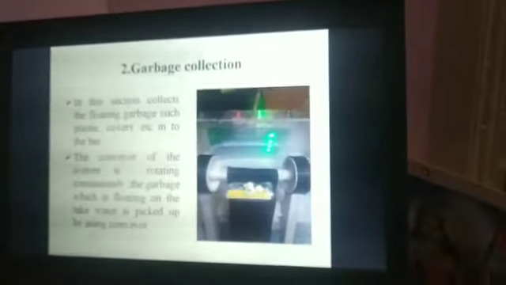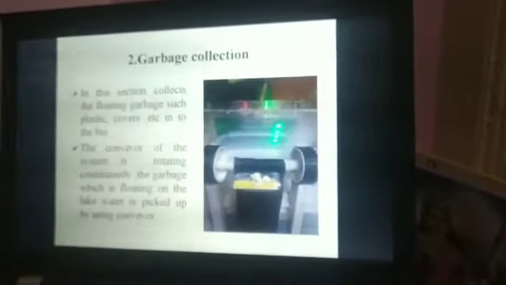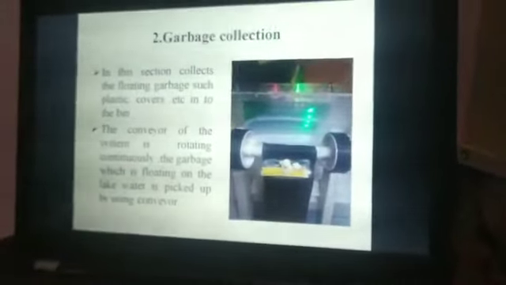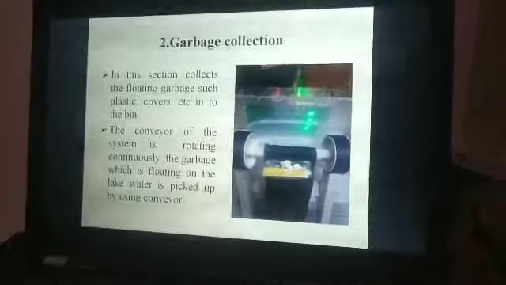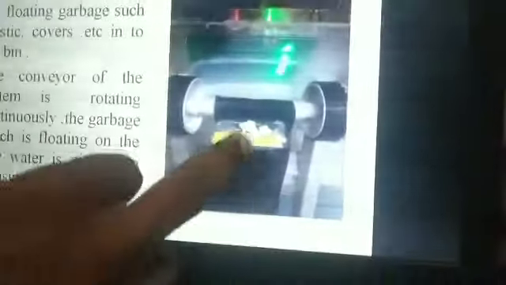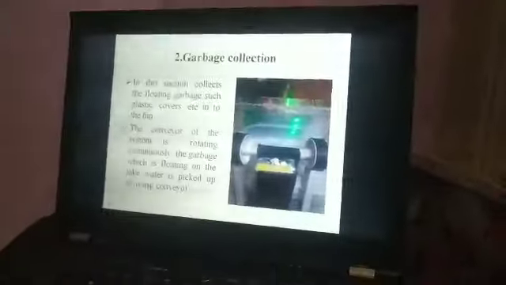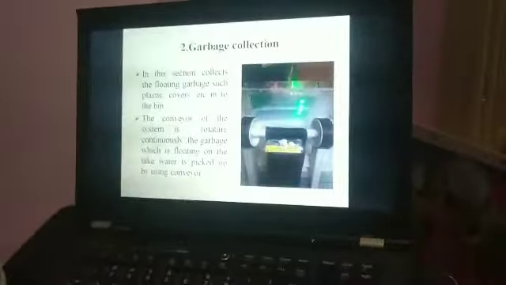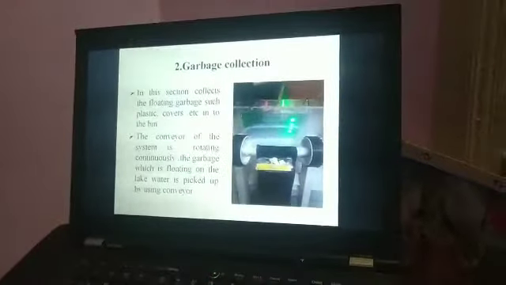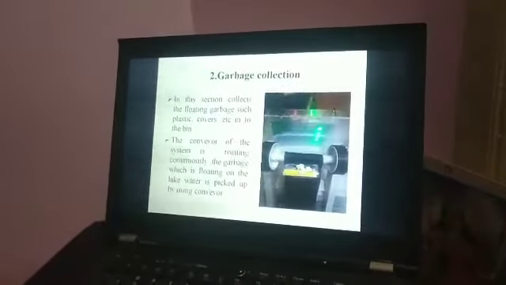That will make the conveyor rotate. We have made it in such a way that any plastic garbage in front of the boat will be collected into this bin. This is the collector and this is the conveyor belt. Garbage like plastic covers, whatever it may be, will be collected into the bin.